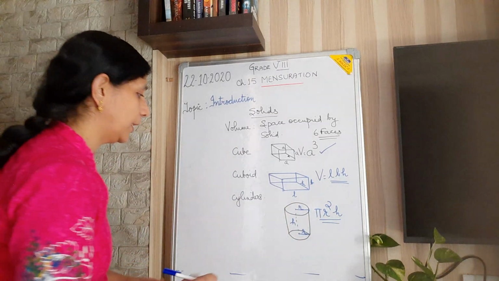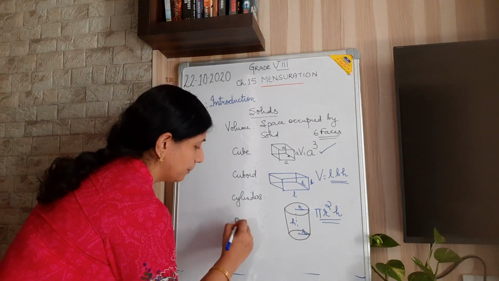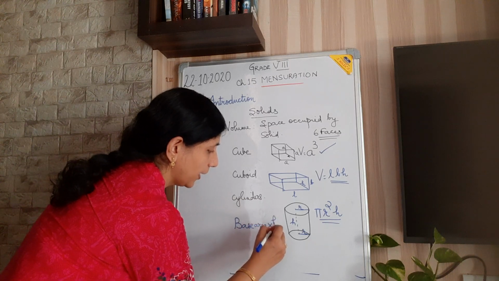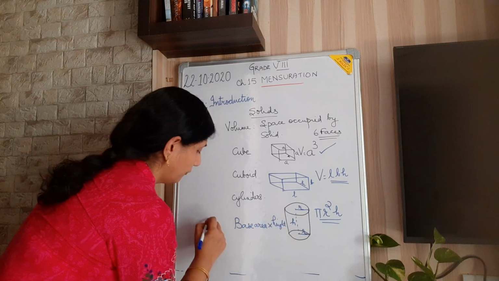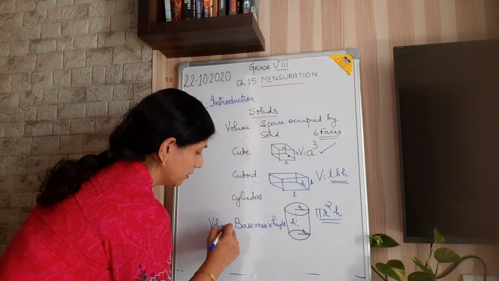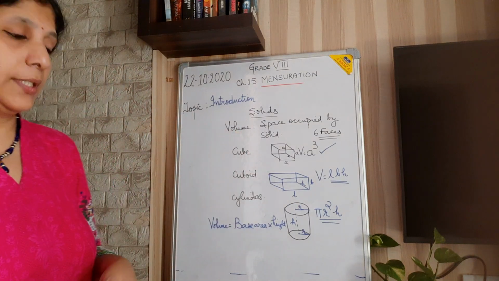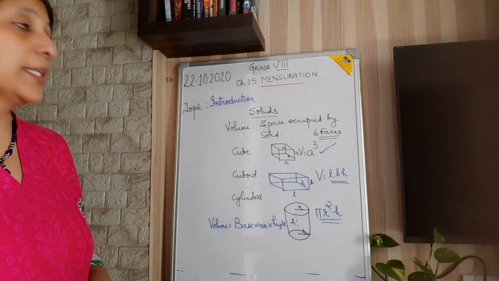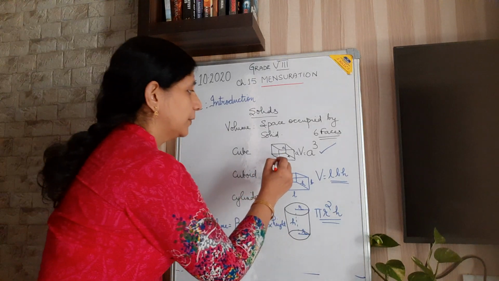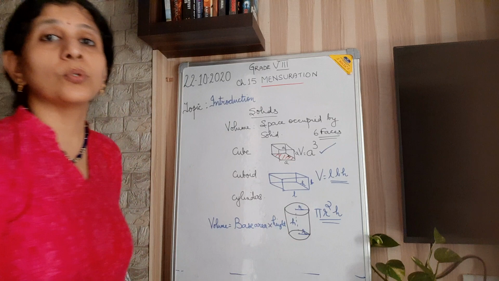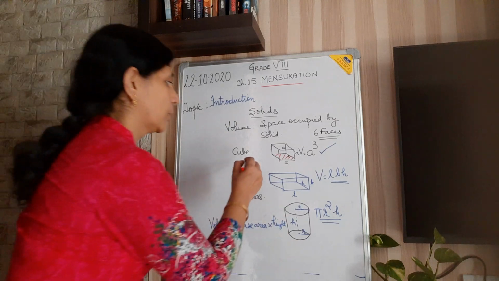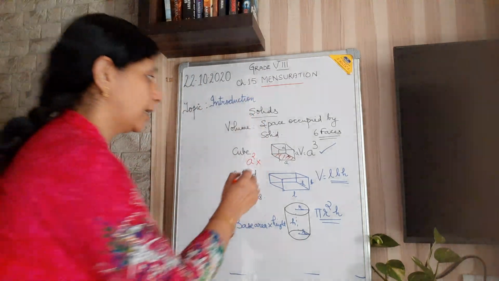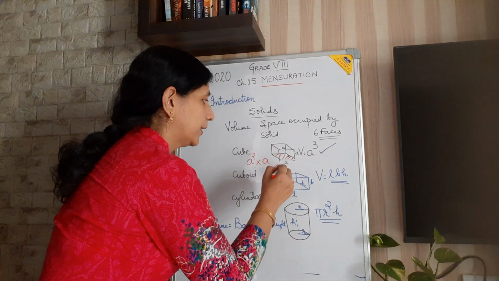So the general formula is base area into height. Base area into height is the formula for volume of any solid. See here, base area. What is the base? Base is a square in case of cube. So what is the area of a square? It is a square. So a square into, what is the height? Height is again a. So a square into a, that is a cube.